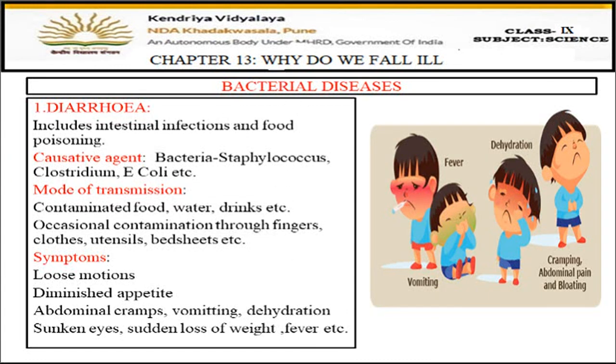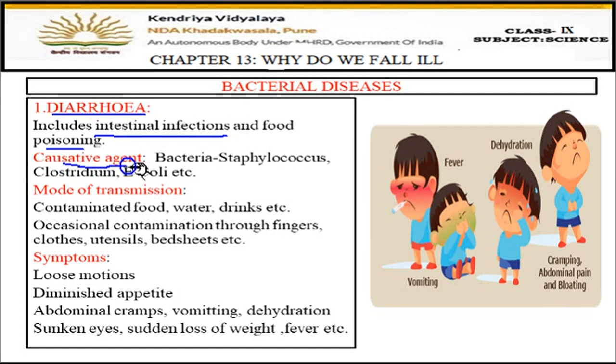And the first disease which we have to study is diarrhea. You have to learn the spelling of diarrhea as well. It is D-I-A-R-R-H-O-E-A. So this disease, diarrhea, includes intestinal infections and food poisoning. Okay, so in this disease there is infection in the intestine part. It can be small intestine or it can be large intestine, along with food poisoning.